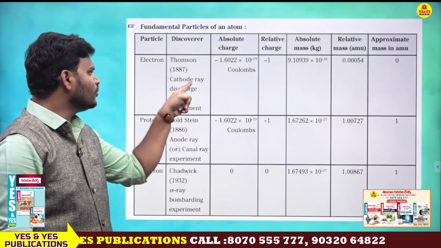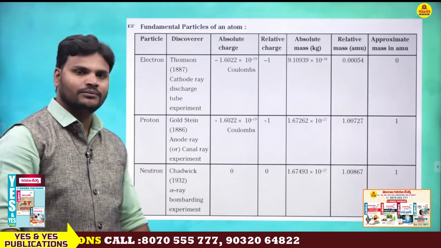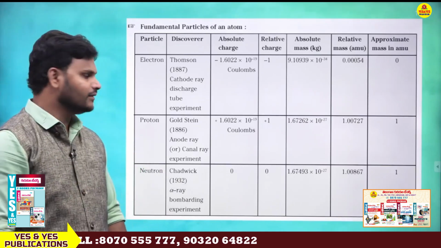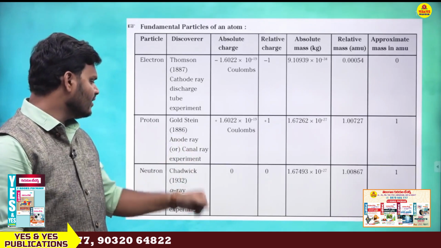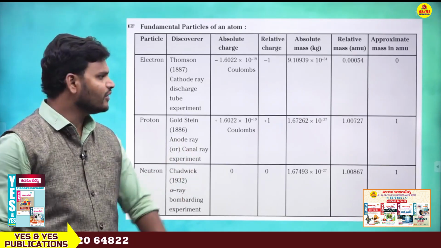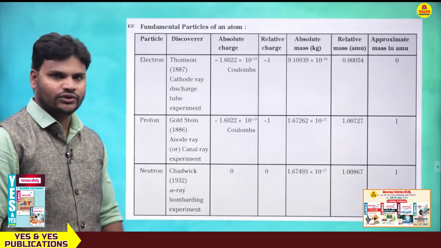Thomson, by cathode ray discharge tube experiment. This is also an important point. Next, proton. Proton discovered by Goldstein by anode ray experiment. Anode ray experiment is also called a canal ray experiment. These points are very much important. This table is very much important. Clear? You just practice thoroughly.